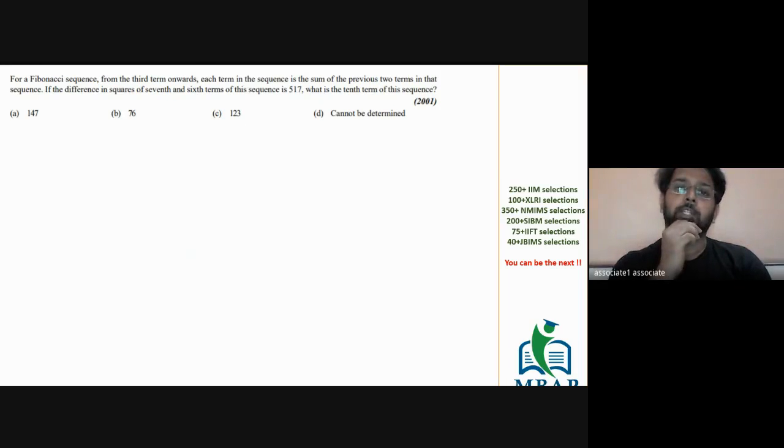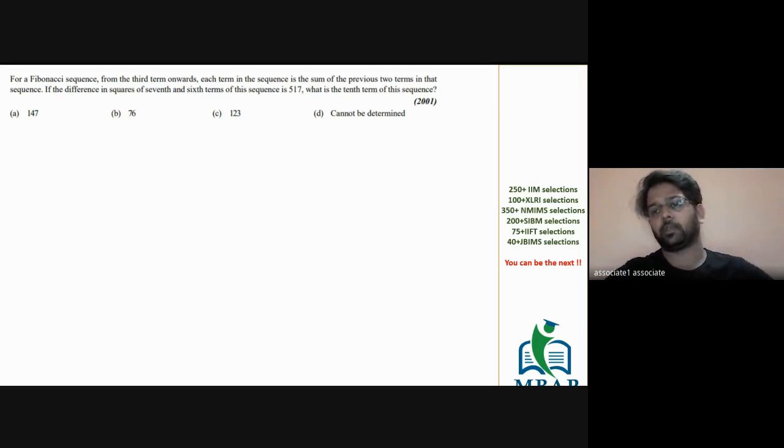Okay, solve this question. For a Fibonacci series, from the third term onwards, each term in the sequence is the sum of the previous two terms.